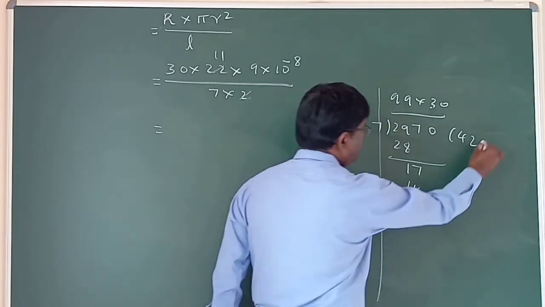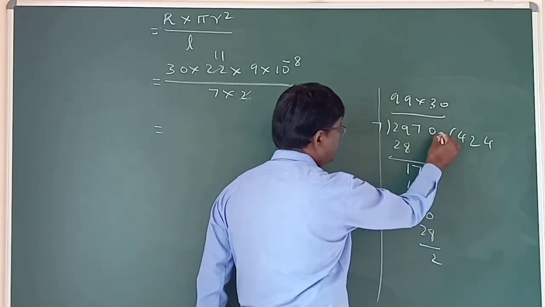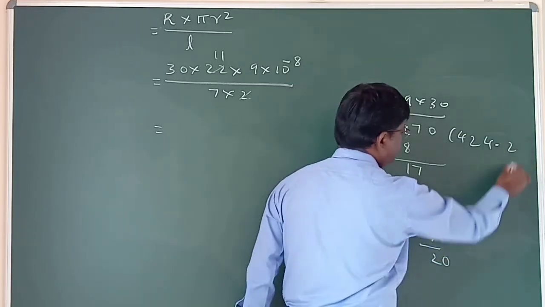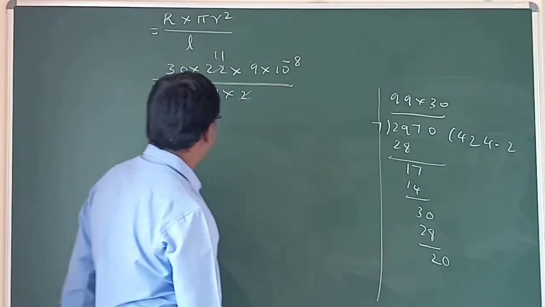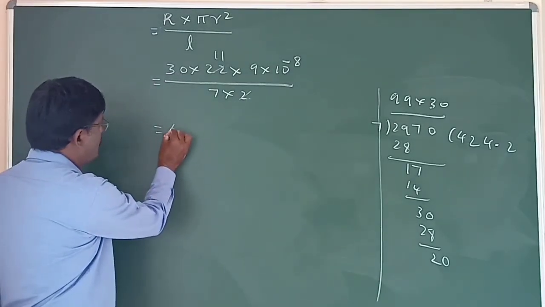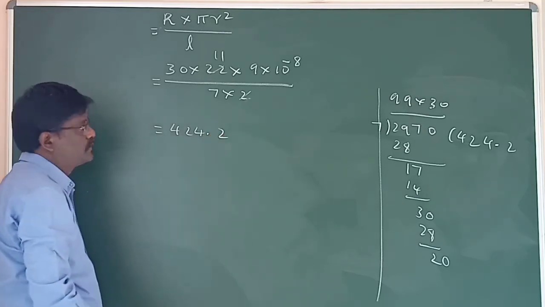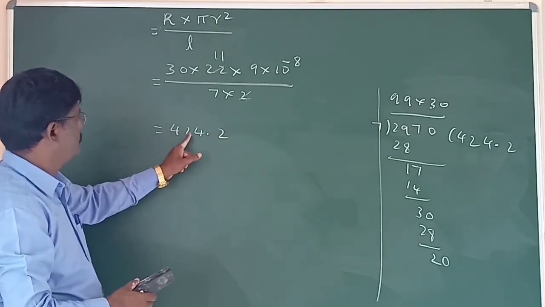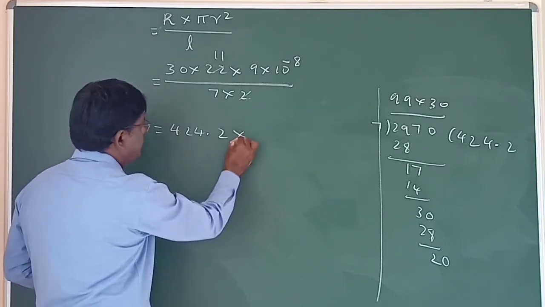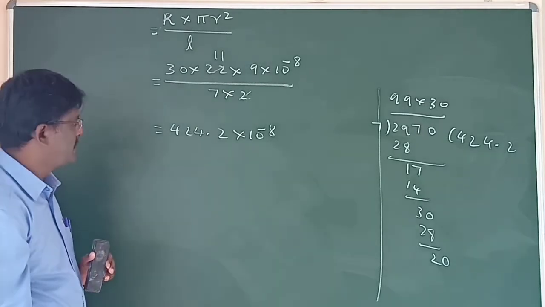Next 7 fours are 28, 2. Put the decimal, add 0. 7 twos are. Okay, so this much is enough. Therefore, now this will be equal to 424.2 into 10 power minus 8.